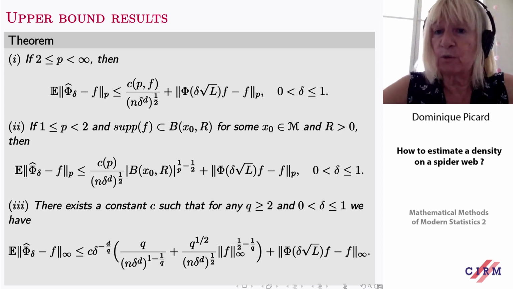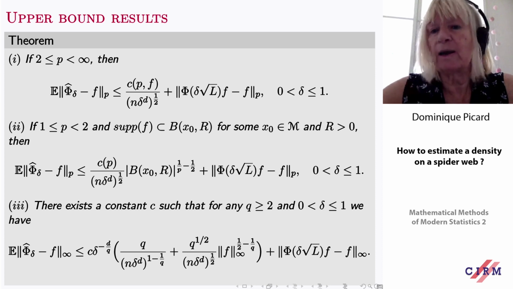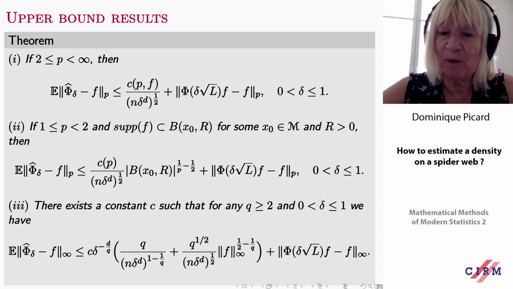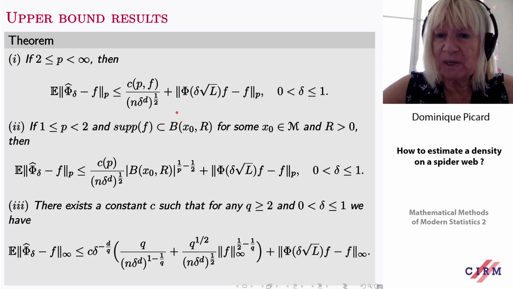Now, what are the results? The results are the following. We have an upper bound result, and we'll just prove the upper bound result here because the lower bound result in this case, well, I will speak about it a little bit later. So what is the upper bound result? What you obtain, as usual, is two terms.